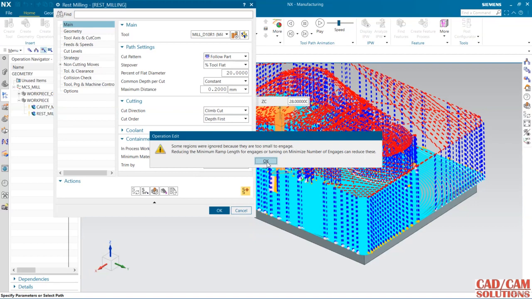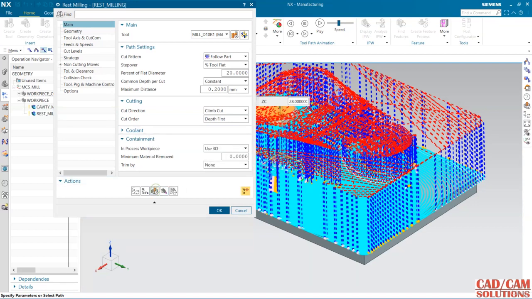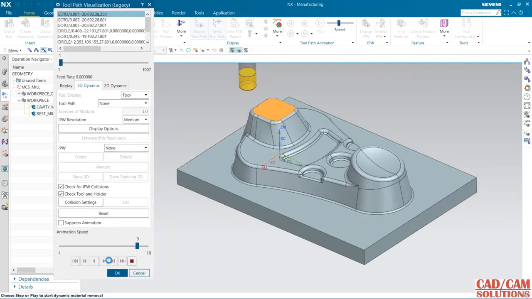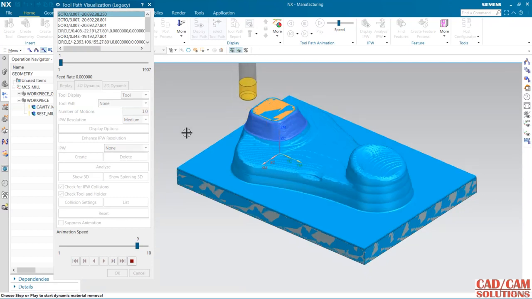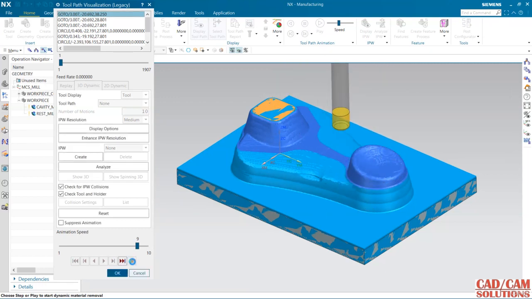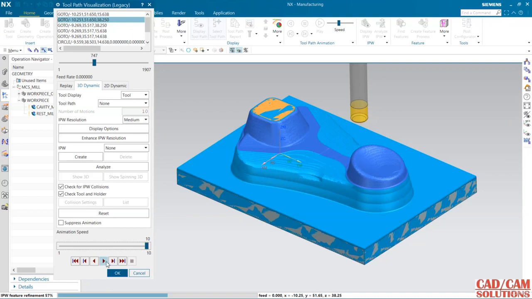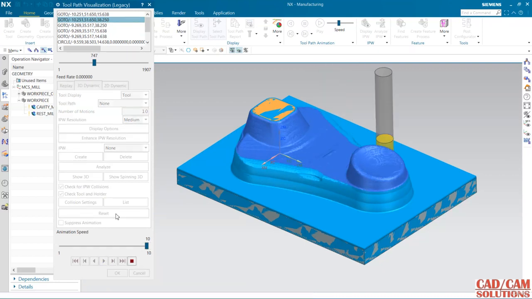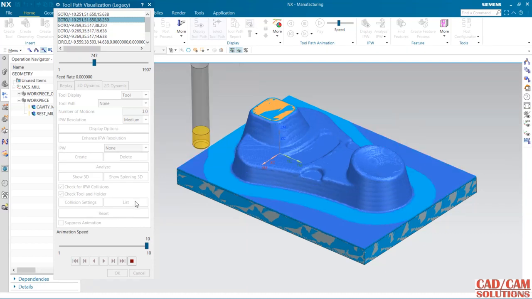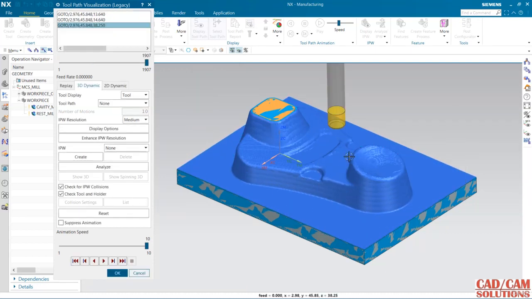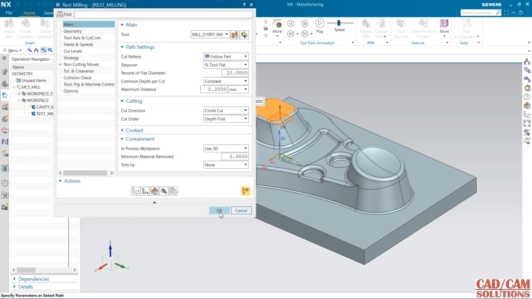Okay, some areas are too small to engage, so no problem, just see it. First depth, then second depth, and then it will continue. Increase the speed. I want to do one more rest milling after this, because the tool is still bigger for some areas. So click OK, and OK.